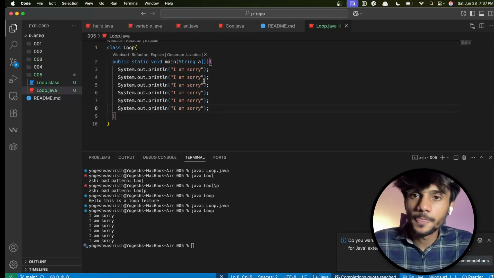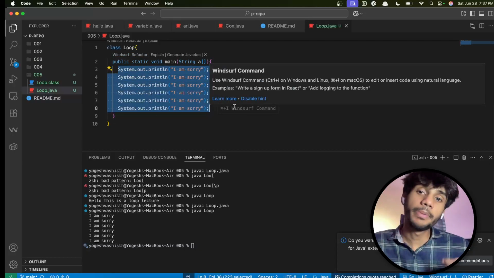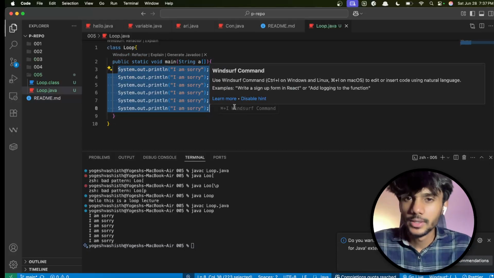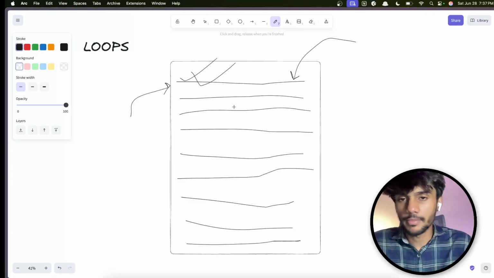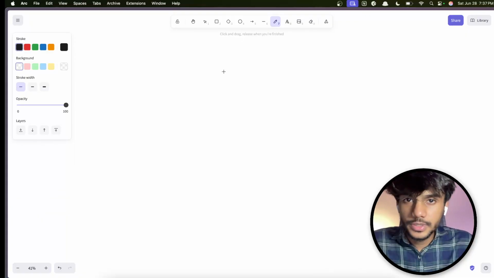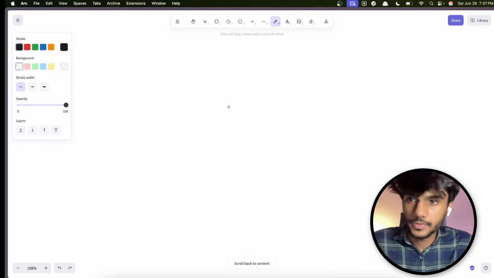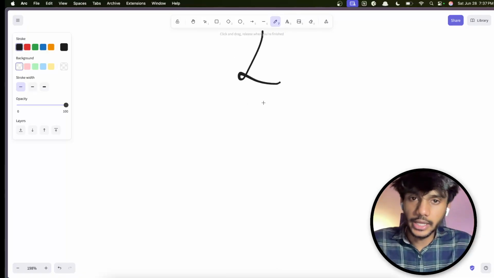So I can just use a loop. What's a loop? If I want to repeat something, I use a loop, and there are generally three types of loops.